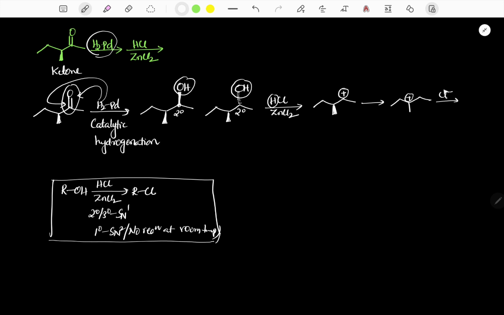Now it reacts with Cl minus. Cl minus attacks the corresponding carbocation, and it is the final compound, alkyl chloride. So it is insoluble in Lucas reagent. Finally, there is no stereochemistry because there is no chiral center. That's why I have written the molecule in a simple way, without stereochemistry, without 3D.